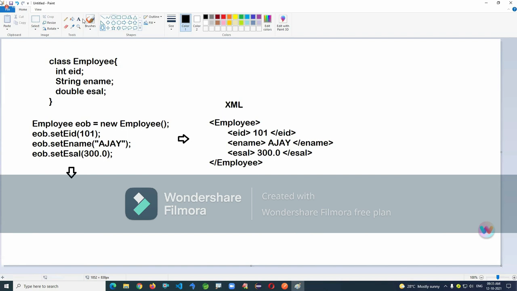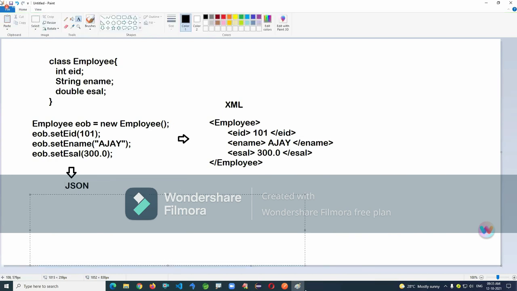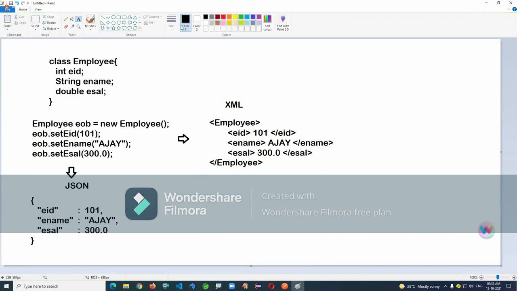Now this is converted to JSON format. If you look at the JSON format, it looks like this: in double quotes eid, 101. We'll see the sample structure from the beginning. Then ename, Ajay, and then esal. Like this. This is an example JSON format and an example XML format.